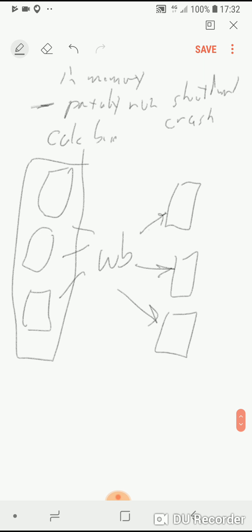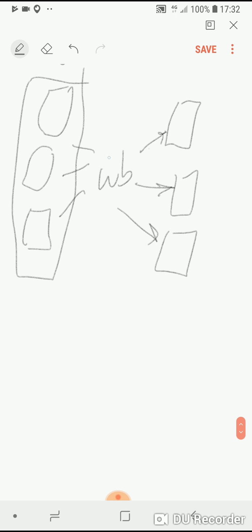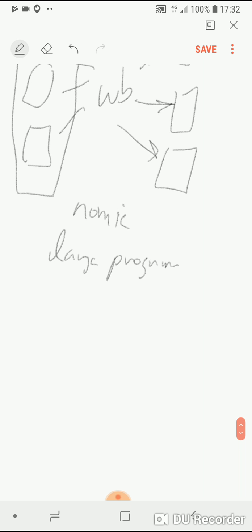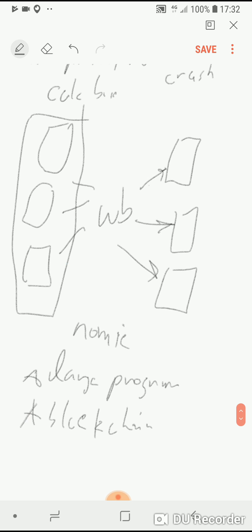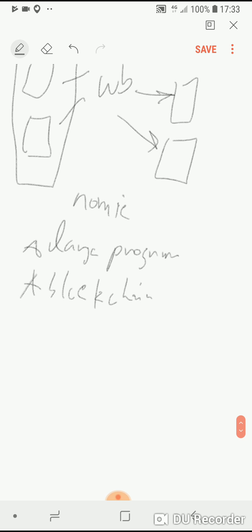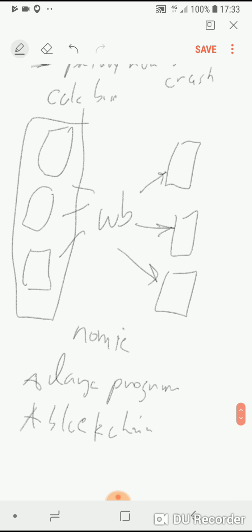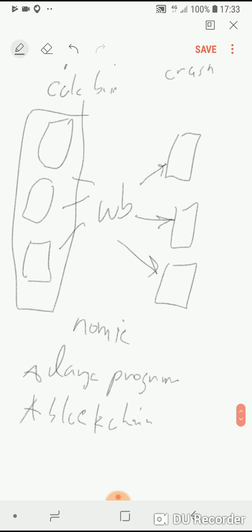So you want it to be able to partially run and then finish, or if it's a large program. In the case of NumBitcoin, it's both a large program and a blockchain, so it definitely needs something like this. I could create something specific to NumBitcoin, but I figured, why not try to create something generic?